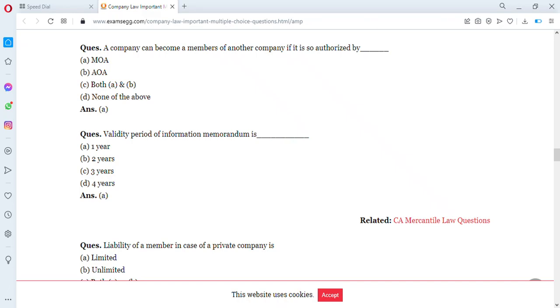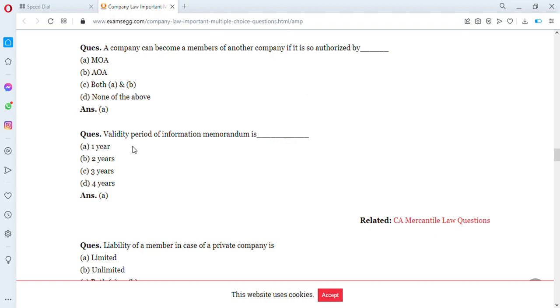Let's continue with our objectives. The question goes, a company can become a member of another company if it's authorized by the Memorandum of Association. Yes, so the answer is A.